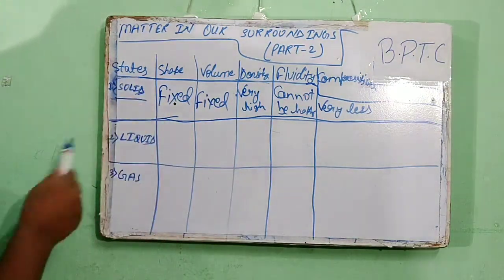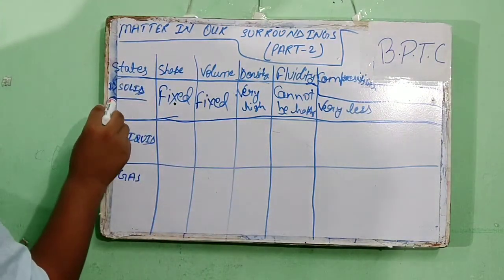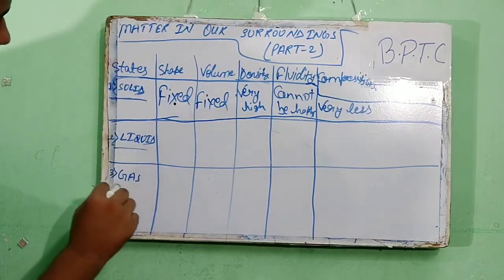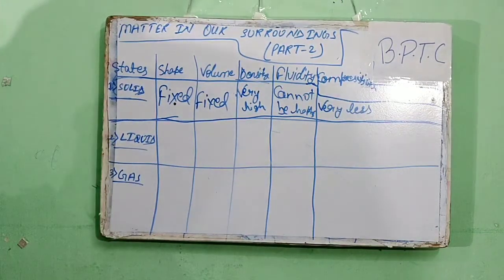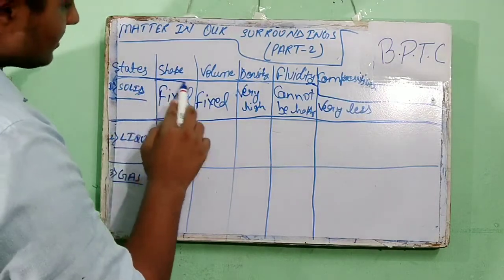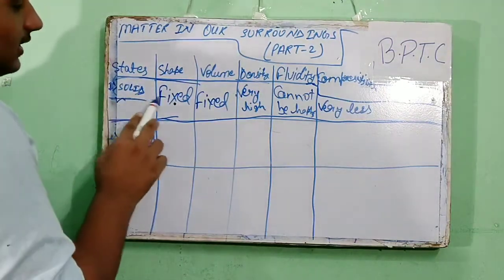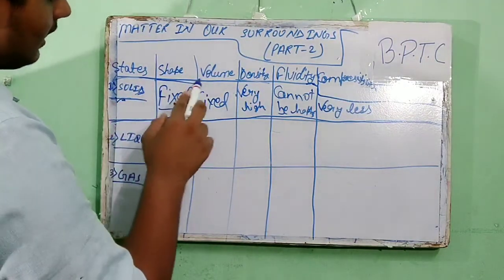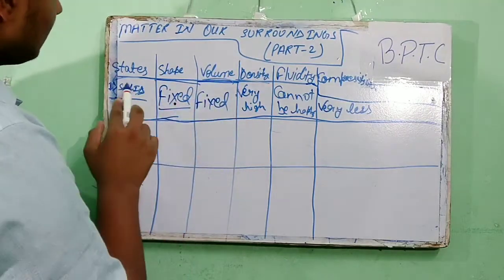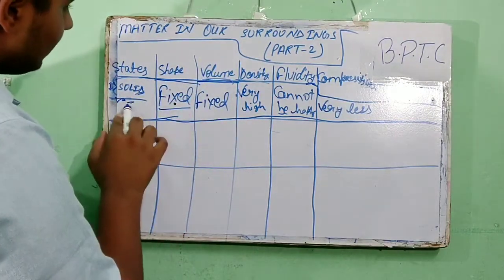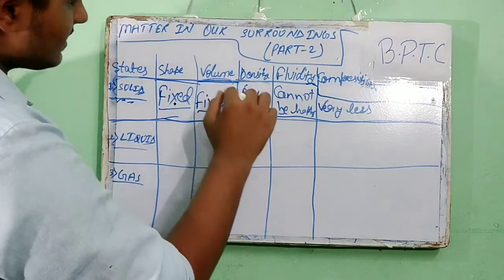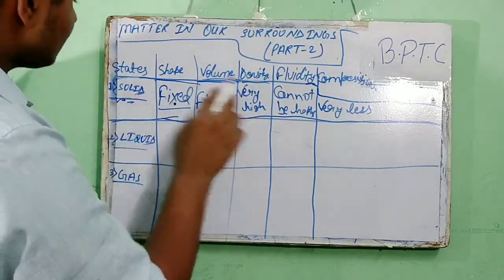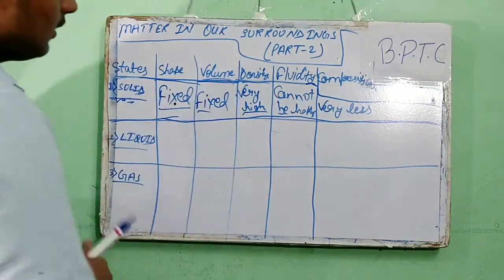What are these states? First solid, second liquid, and third is the gaseous state. Firstly, we know the shape of solid is fixed. This is volume, so the volume of solid is also fixed. Density: the density of solid is very high.